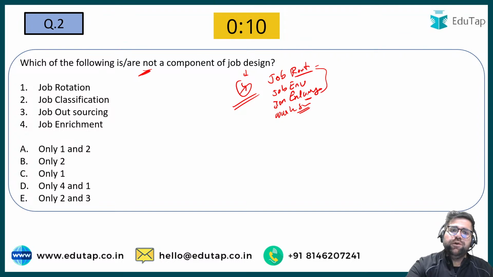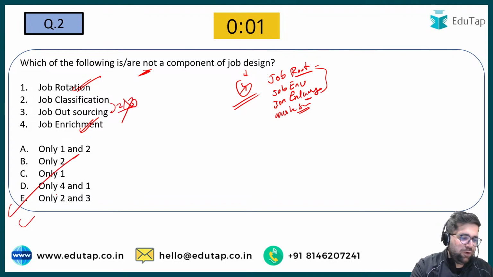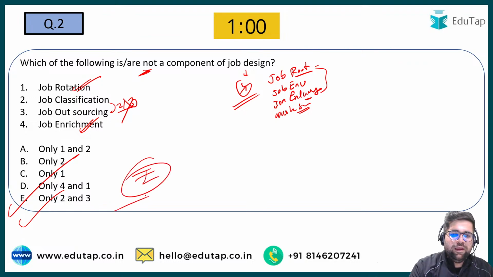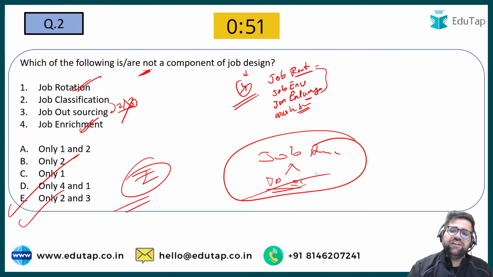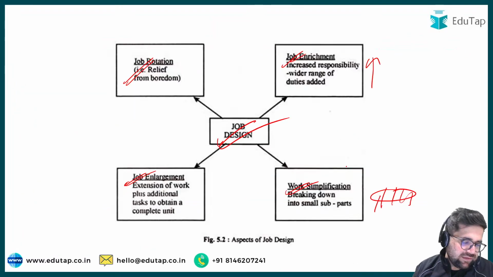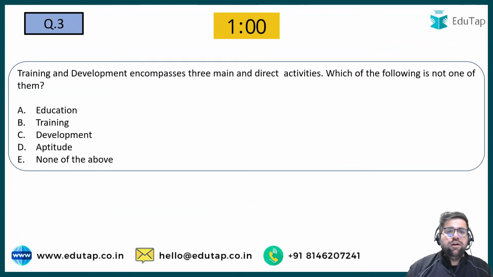So if you see, job rotation is there and job enrichment is also there. 2 and 3 are not present. Therefore, the correct answer of this particular question will be option number E. Okay. Job analysis is different from job design. Job analysis includes job description and job specification, on which we will discuss further once we move ahead in this particular class. Moving forward to question number 3 now.